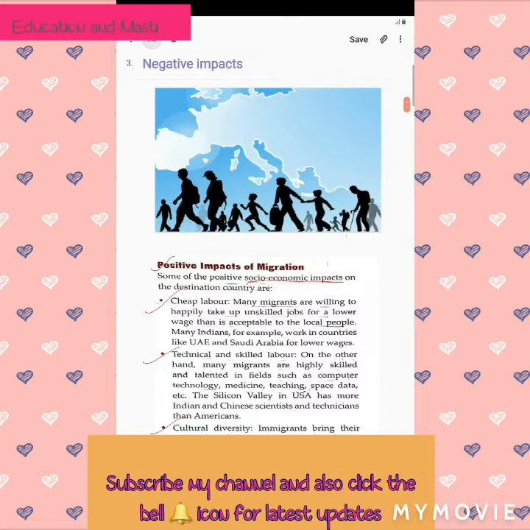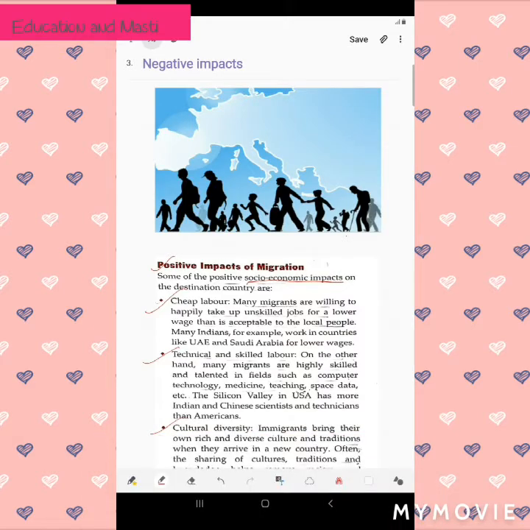Cheap labor. Many migrants are willing to happily take up unskilled jobs for a lower wage than is acceptable to the local people. If some migrants come to any other state or any other country, they happily take up an unskilled job if they are not skilled, so that they can learn it, and by doing that job they get some lower wage.